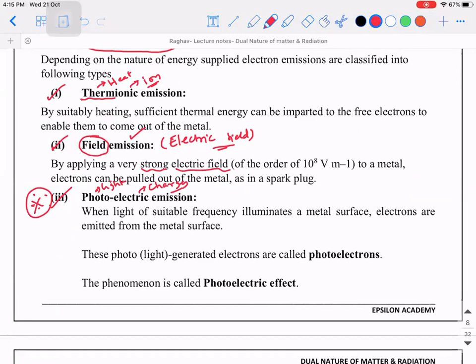So when light of suitable frequency, and we talk about frequency because if you know the frequency, you can speak about the energy of that particular light, illuminates, meaning it falls on a metal surface, electrons are emitted from the metal surface. These light-generated electrons are called photoelectrons. This is a term which we will be repeatedly using. And this phenomenon is called the photoelectric effect.